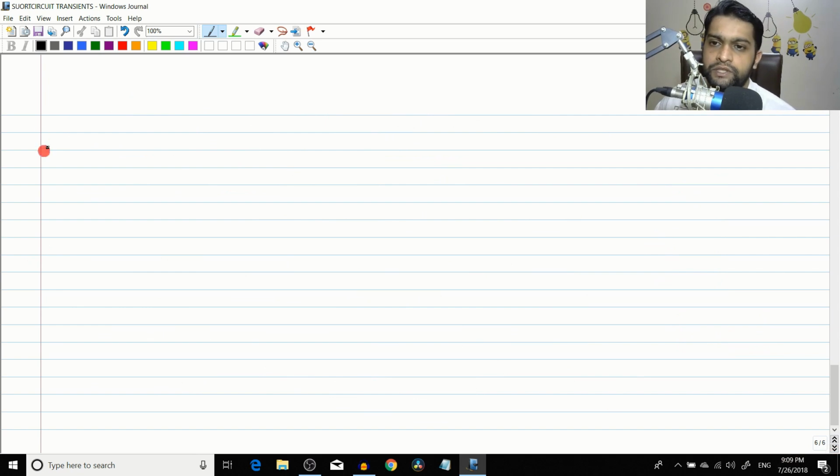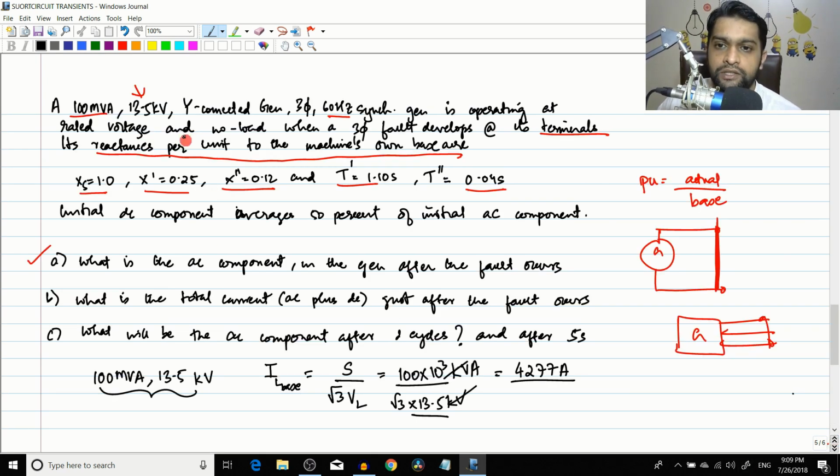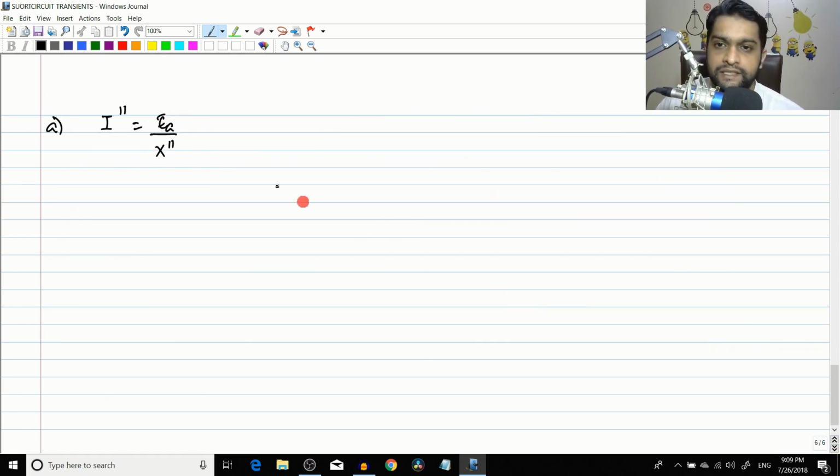Now the first question is to find the subtransient current, right? You know that it is I double dash, which is equal to EA divided by X double dash. Because I have taken the base value as the voltage itself, EA itself is a base value.